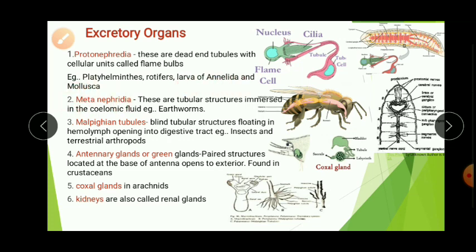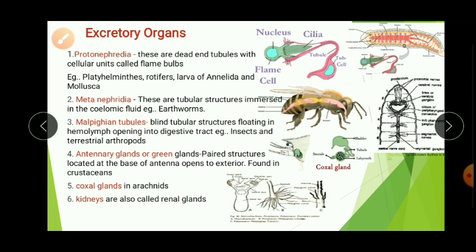The next one is metanephridia. These are tubular structures immersed in the coelomic fluid. Example is earthworms. Here you can see the earthworm and tubular structure is there, and the extents of the tubular structure are called nephridia. So when we are learning about the earthworm, we will be learning more about it. In the first year we have learned the nephridia which are present in the earthworms. There are 3 types.